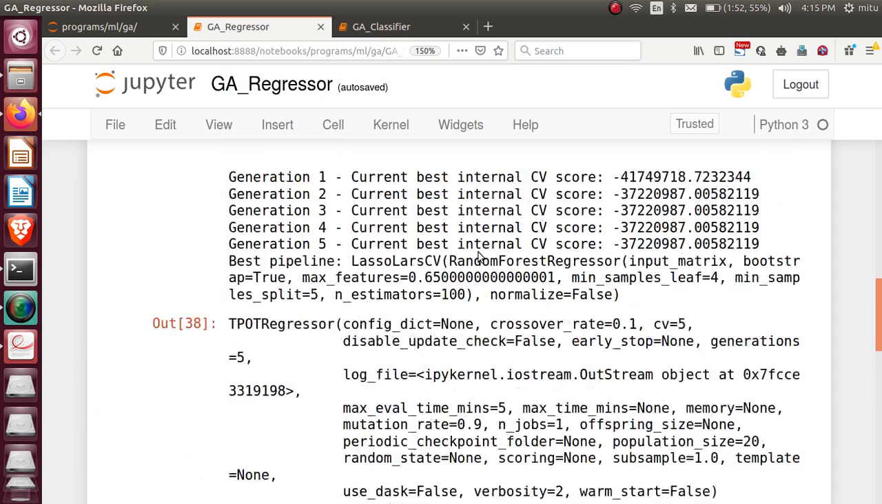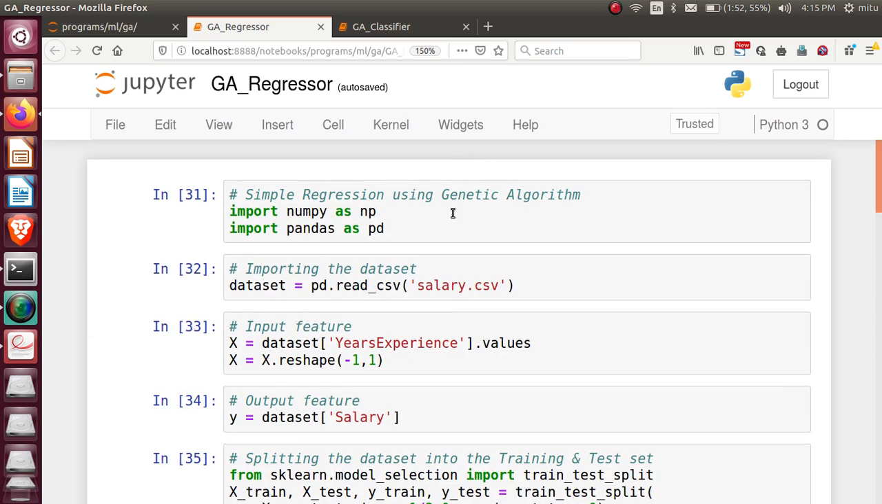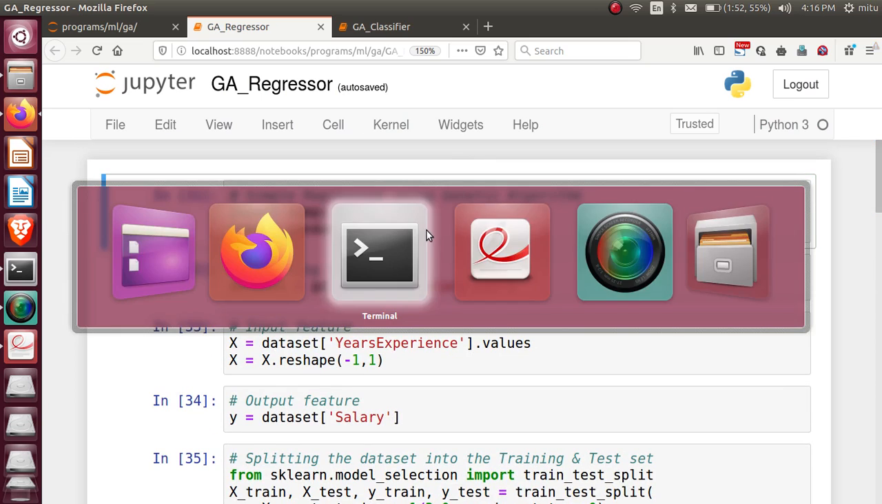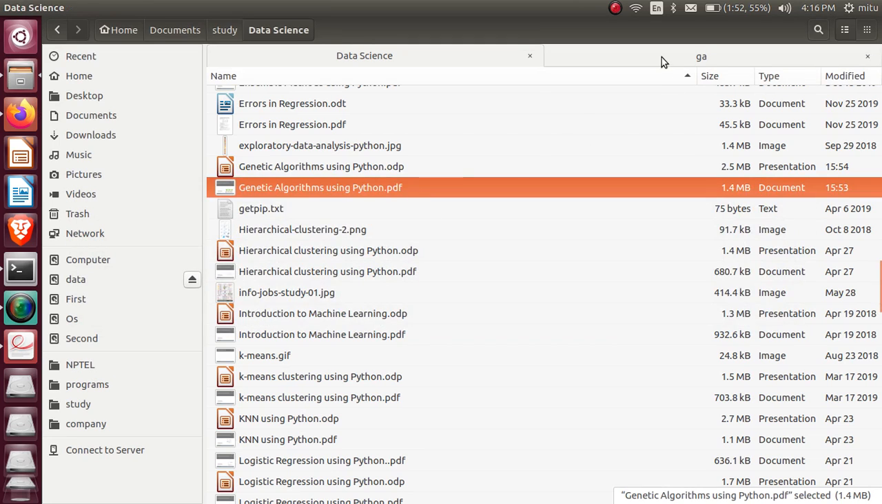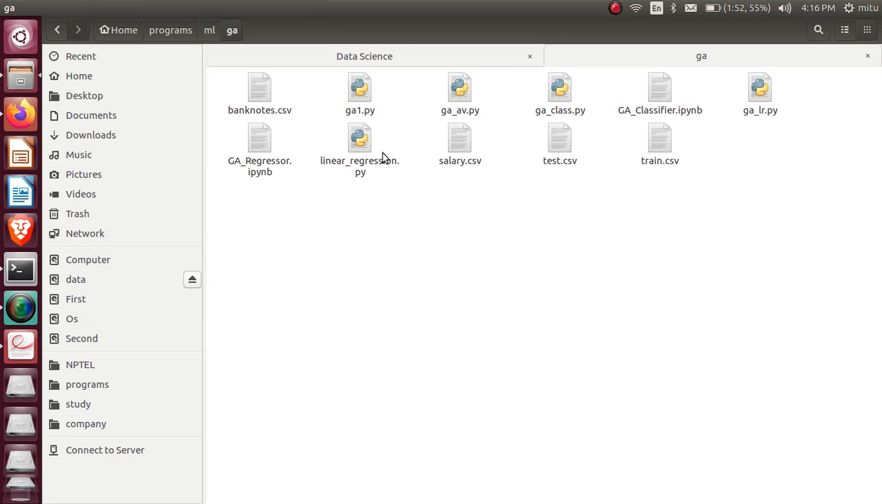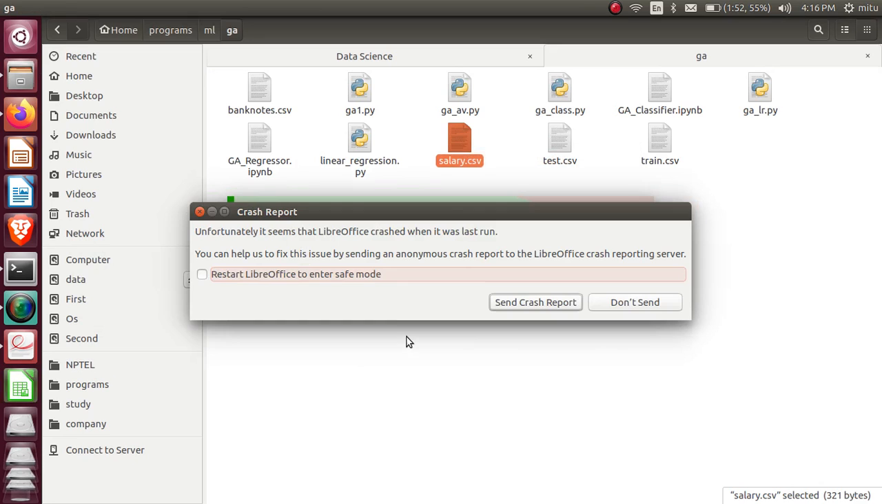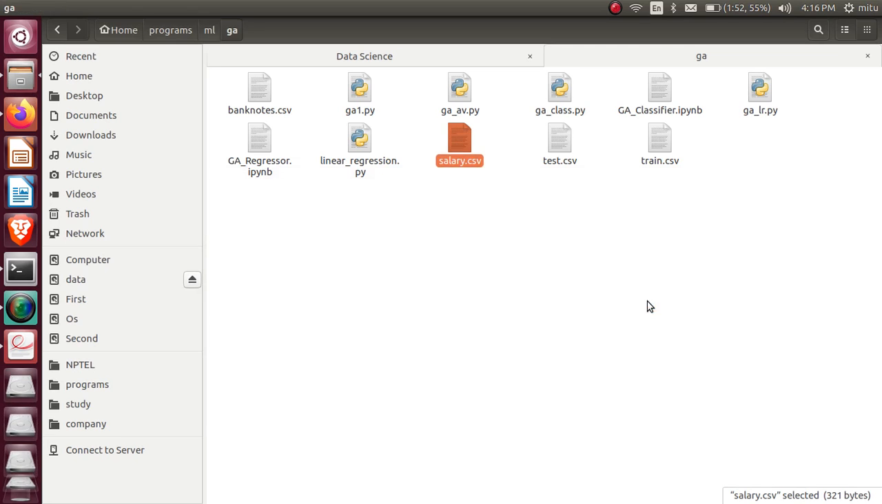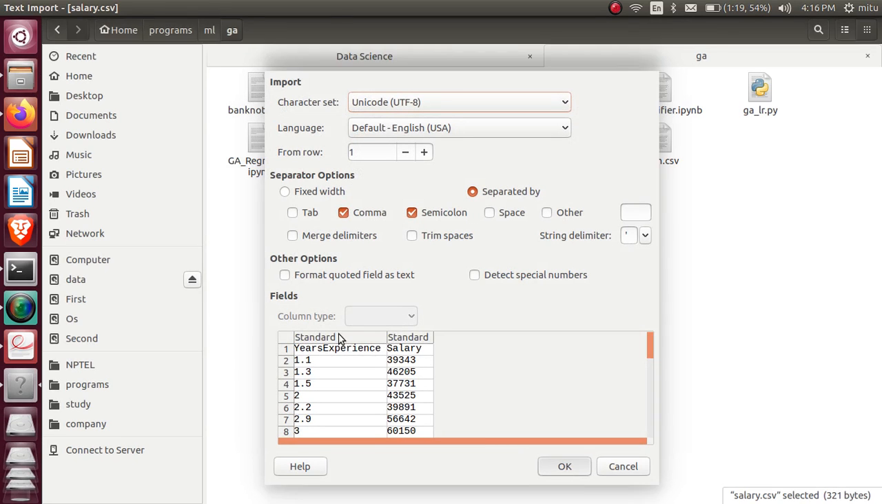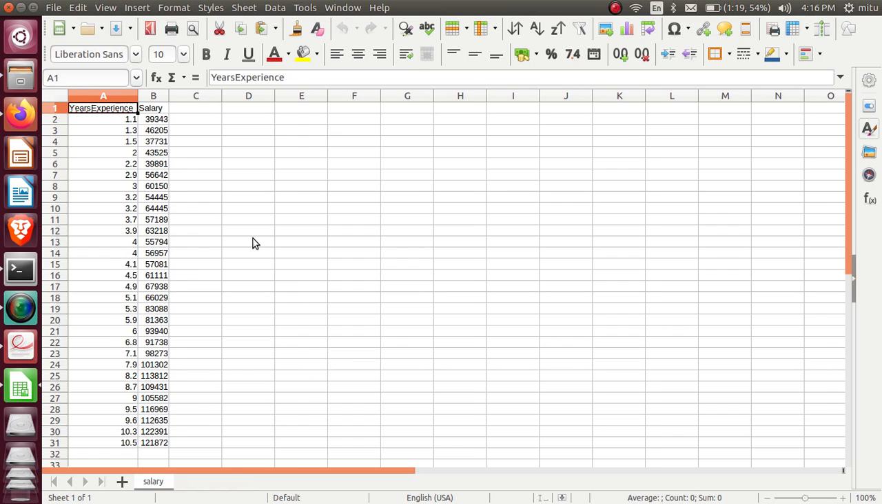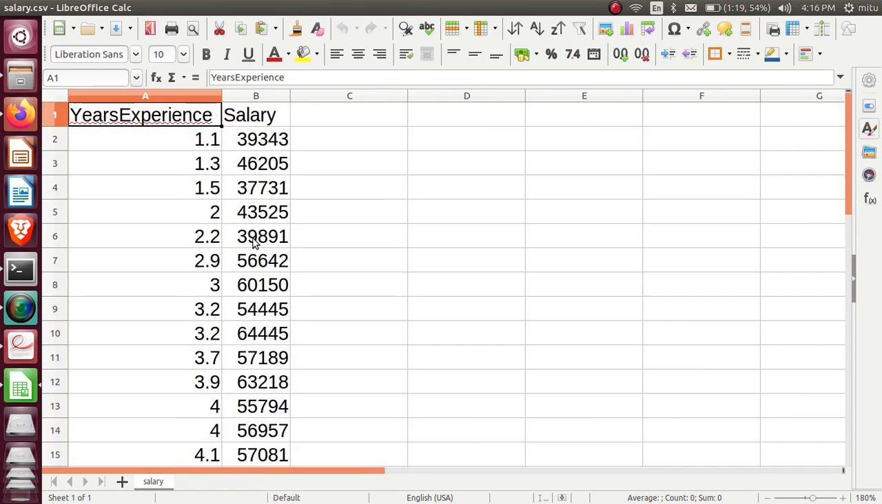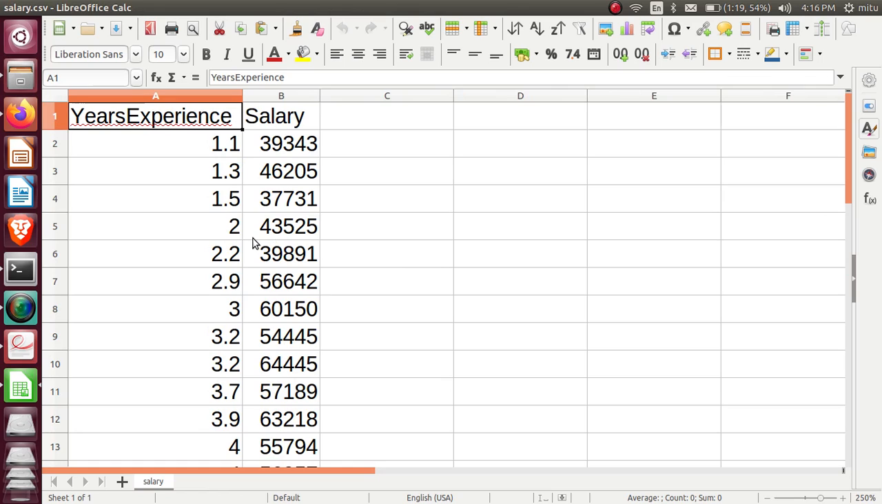In regressor, we'll be making use of the data set of salary and experience. So we have seen this already. The data set contains information about the experience and salary of a person, which we know is linearly increasing, but the problem is of regression. So which regression algorithm is suitable for this data set, that we are going to find.